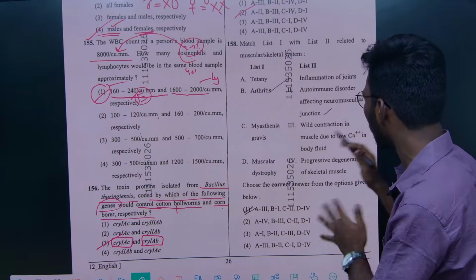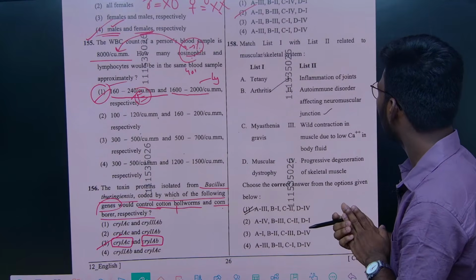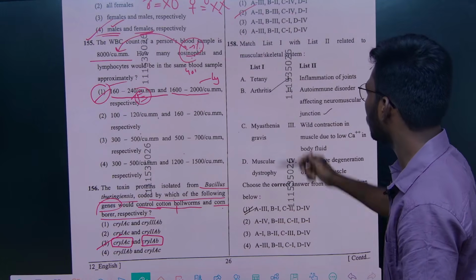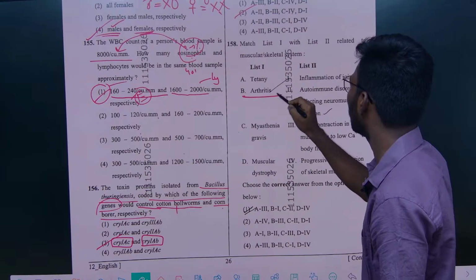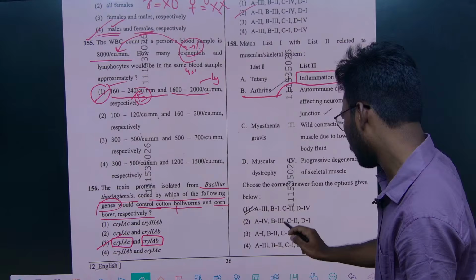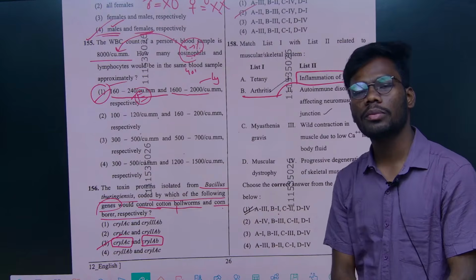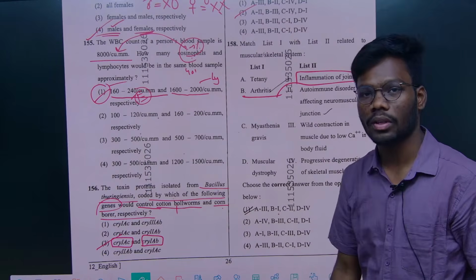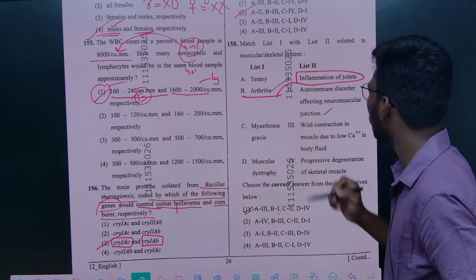We will see the cause of each. Autoimmune disorder affecting the neuromuscular junction. Arthritis is the best example for inflammation of joints, so B is definitely 1. Based on one option you can easily give the correct option. So arthritis is the inflammation of joints.